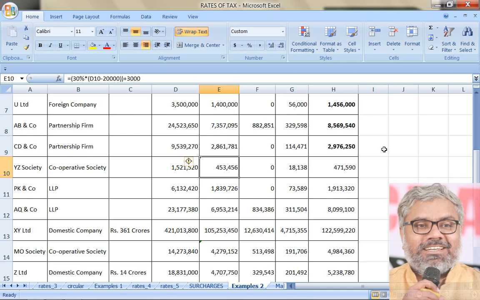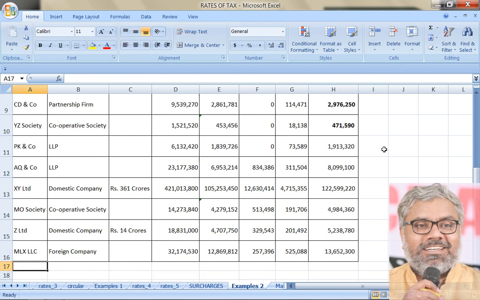Cooperative society, I have to calculate carefully using the slab rate. So what is the formula or calculation methodology there? Income minus 20,000 into 30% plus 3,000. That is the formula we are talking about here. Observe the formula. Income minus 20,000 into 30% plus 3,000. That is the way of calculation for cooperative society. But here there is no surcharge since the income did not exceed 1 crore. Cess is common. Final tax liability is 4,71,590.